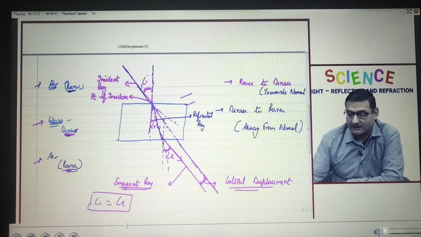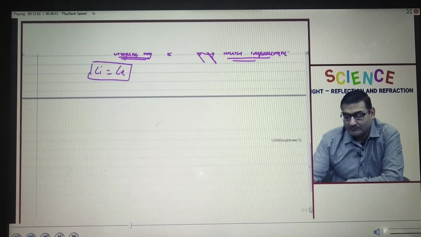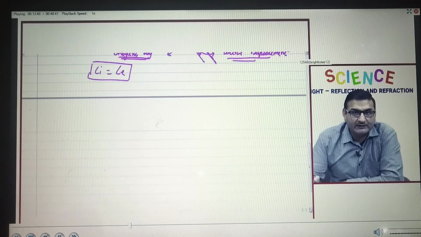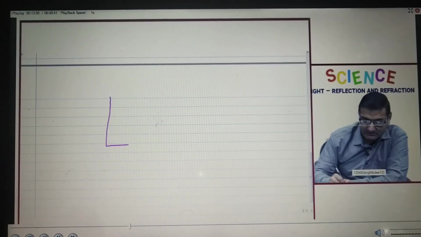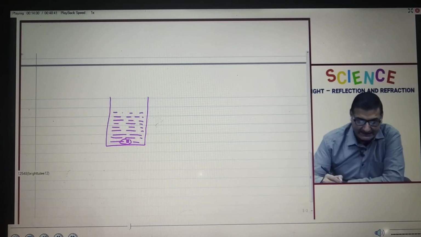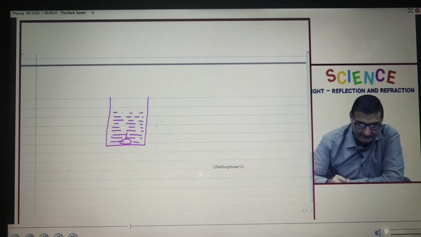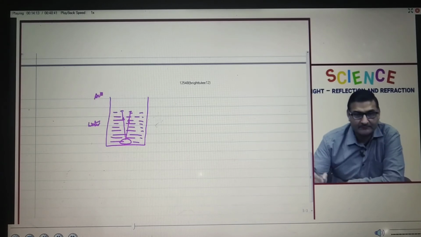And now we can explain a few observations that we have talked about earlier. That is, when we put a coin in a glass of water, it appears to be raised. Why does it happen? Let us see. This was a container or a glass of water. I have put water into it. When I put a coin over here, the rays of light coming from this particular coin will be going from the medium water to the medium air.